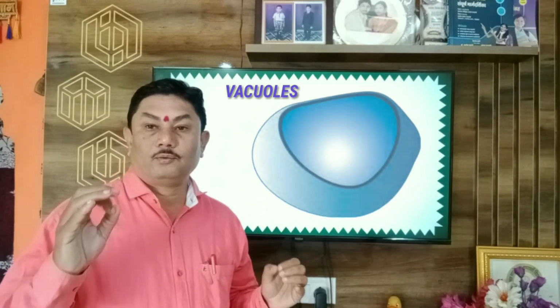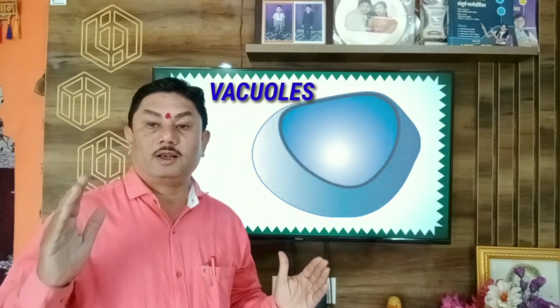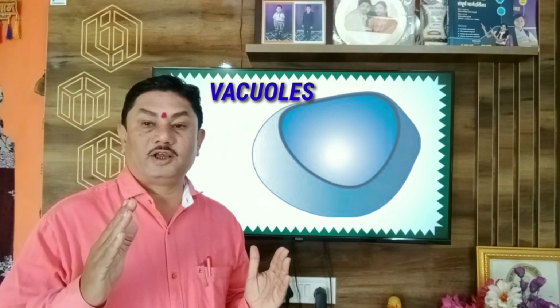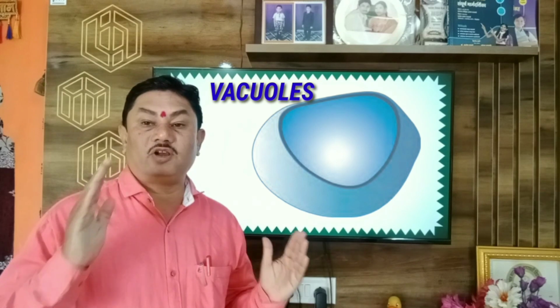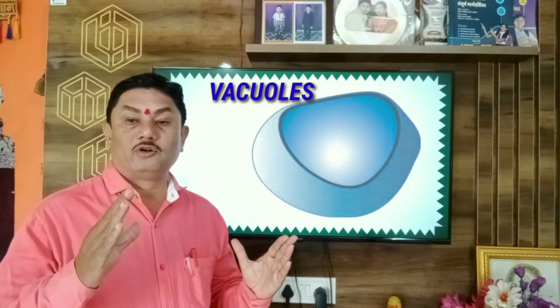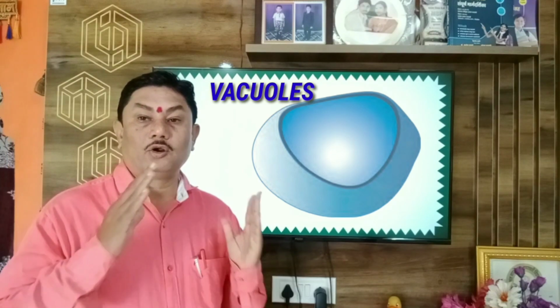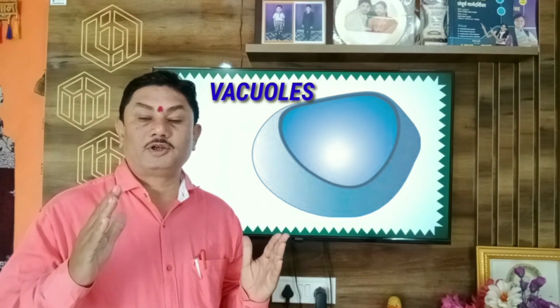Vacuole stores waste product in the cell. The number of vacuoles is more in animal cell than plant cells. The size of vacuoles is very small in animal cell. Vacuole maintains osmotic pressure in the cell. The new cells are continuously formed in animal cell by cell division with growth of animals.